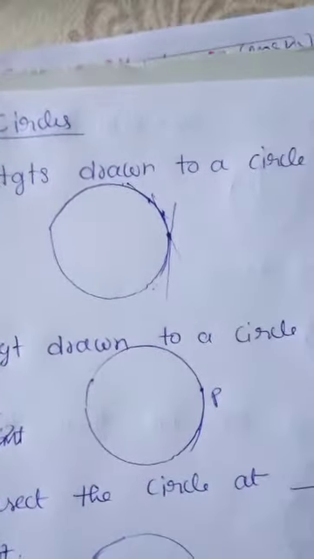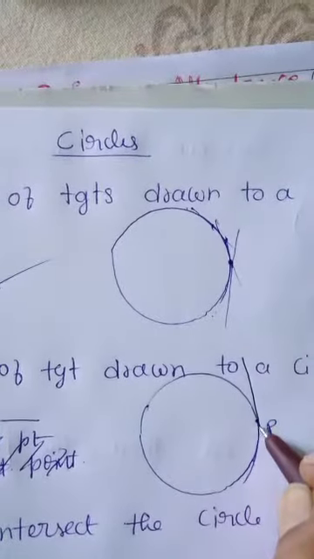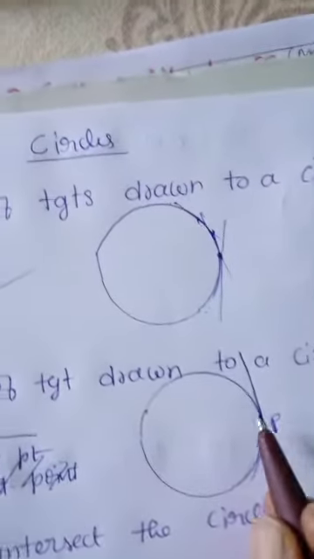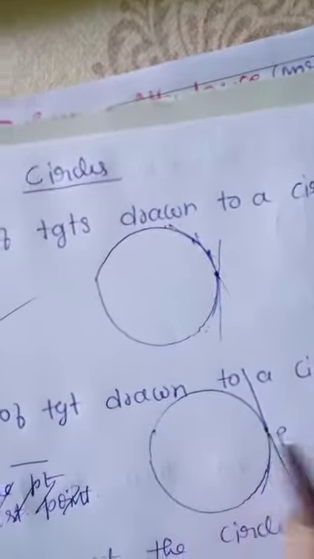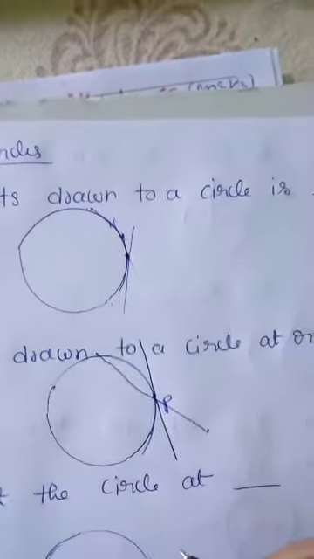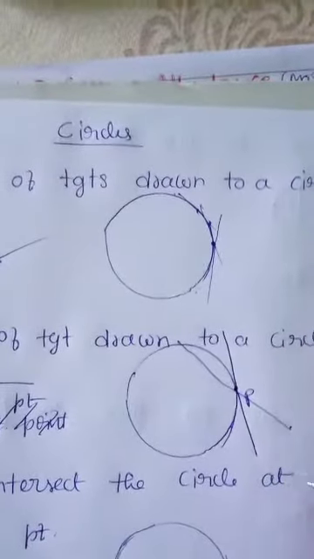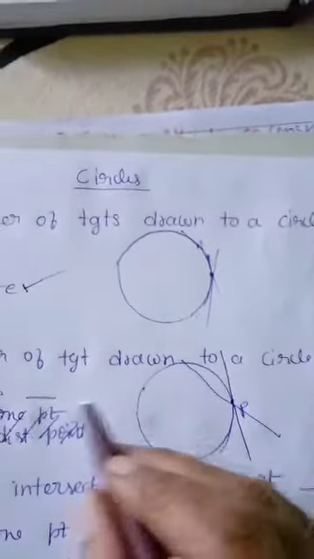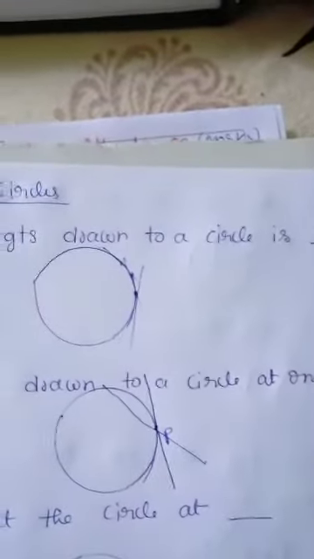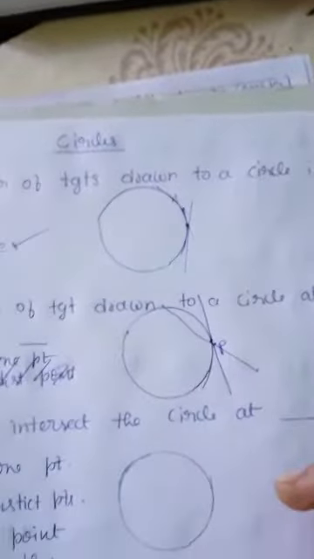At this point, we draw only one tangent to the circle. Suppose we draw a line like this. This is not a tangent, but this is a secant. So the number of tangents drawn to a circle at only one point is only one.